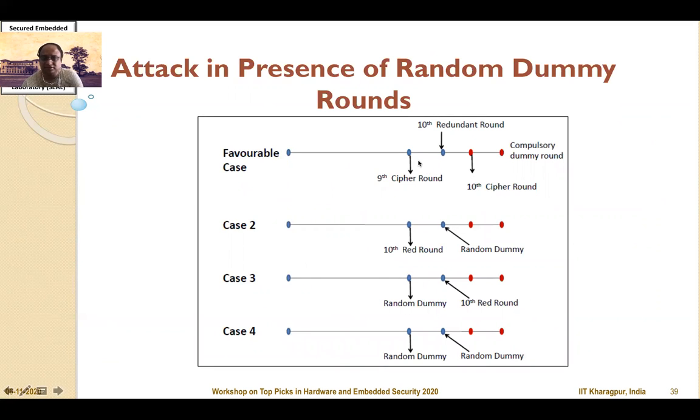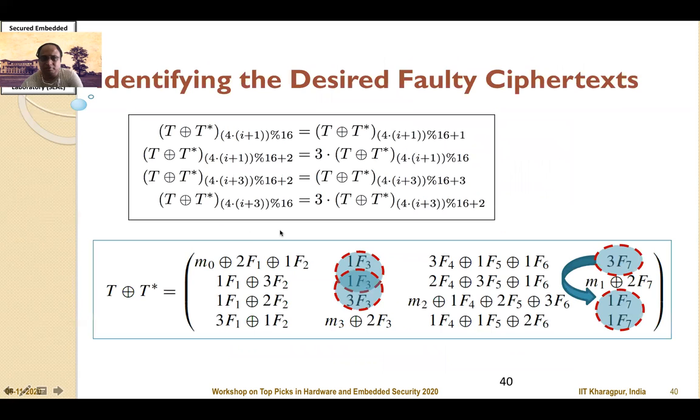But if you relax this assumption and assume that there can be dummy rounds, what we want is the first favorable case where we are targeting the 9th cipher round by our fault injections. But otherwise, there can also be cases 2, 3 and 4, which can also occur, which are not really the good cases for our attack. How can we distinguish the good fault injections from the bad ones can be observed here.